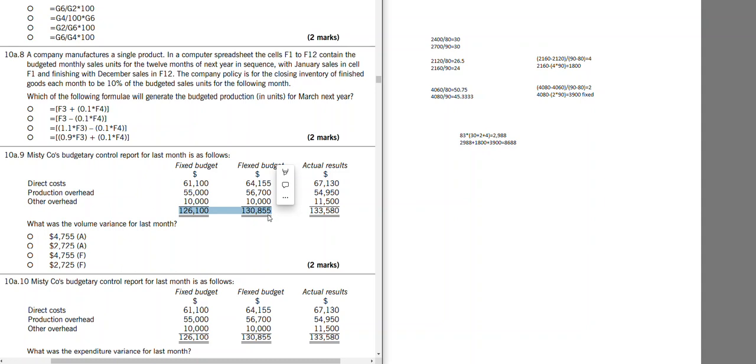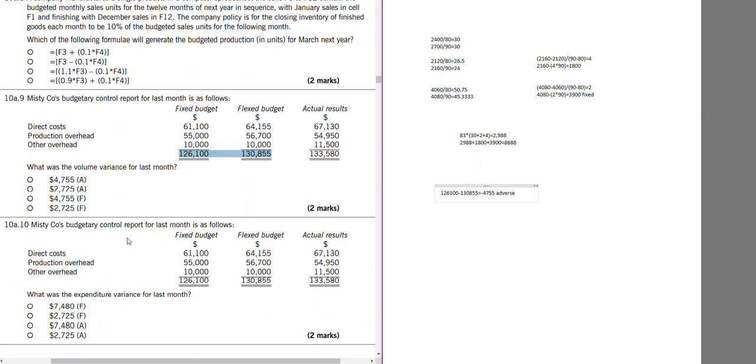So if we take 130,000 minus 126 minus 138.55, we have 4755 adverse. Obviously more units will give you adverse, but what it means is we have spent more cost because of the units, or you could say because of more units we will have more cost. So A is correct, the answer.